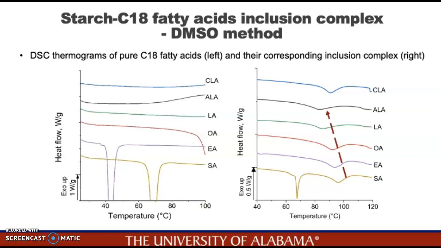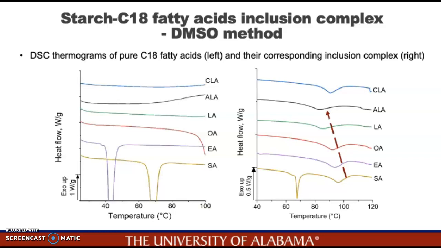And from the left figure, we can see that stearic acid and elaidic acid showed peaks at around 69 and 44 degrees Celsius respectively, which indicates the melting point of these 2 fatty acids, while no endothermic peaks were observed for other 4 types of fatty acids. Because oleic acid, linoleic acid, alpha-linolenic acid, and conjugated linoleic acid already present in liquid form under room temperature.